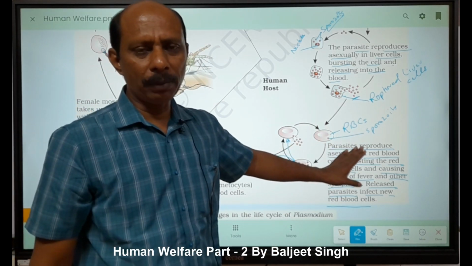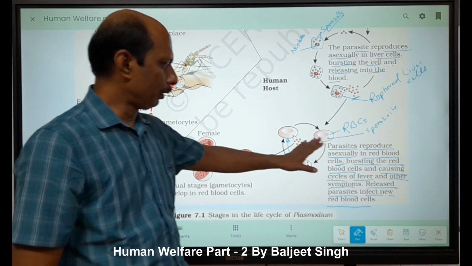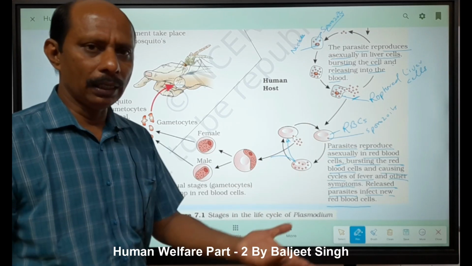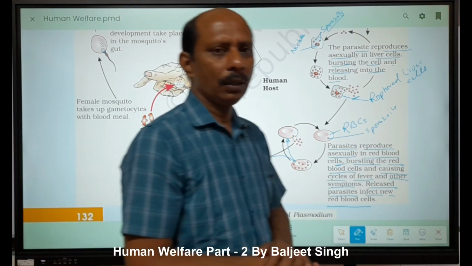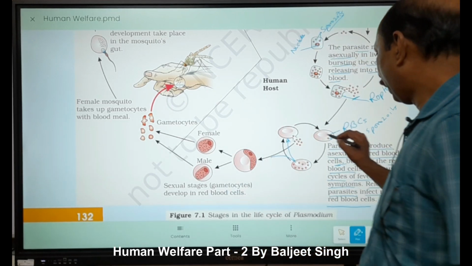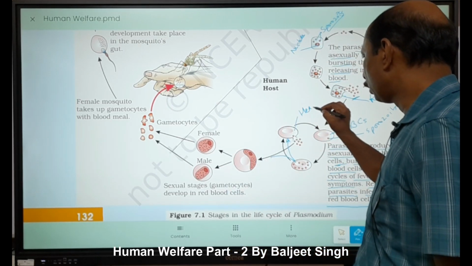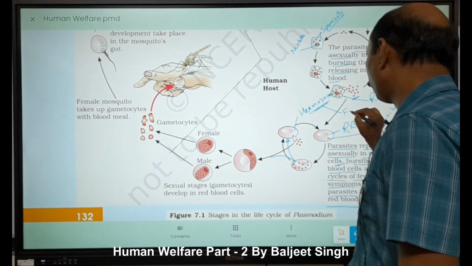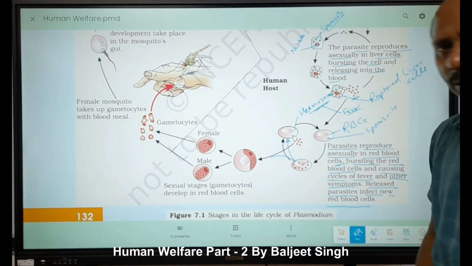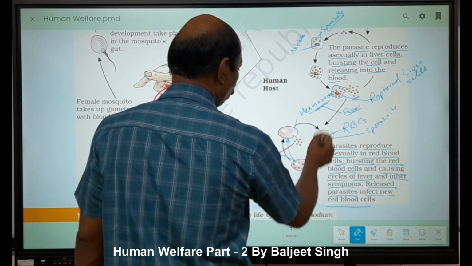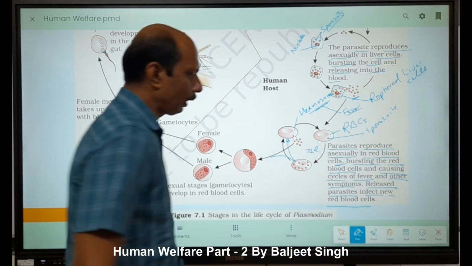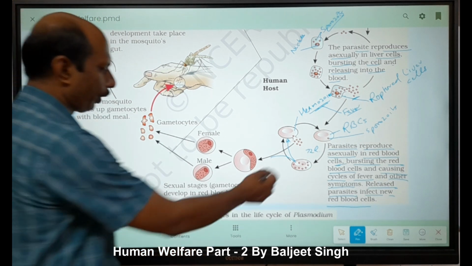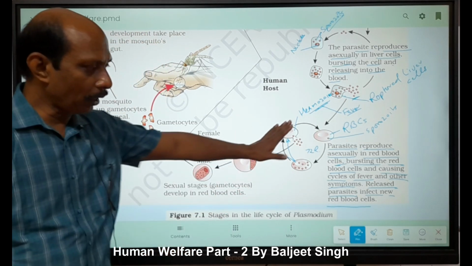Through asexual reproduction they multiply, and after using up the cytoplasm, then what happens? They rupture these blood cells and are released. When the blood cell is ruptured, it releases hemozoin, which is toxic and responsible for fever, chilled fever, right? So one cycle takes 72 hours, and that's why recurring fever comes after an interval of 3 to 4 days. Now, another thing. This is one asexual reproduction.